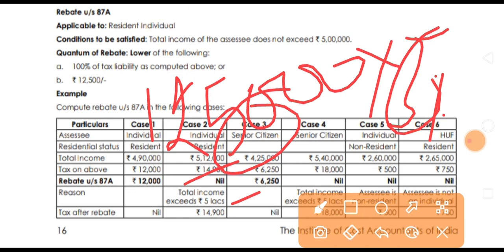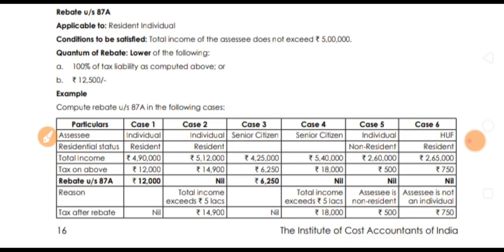As per the rebate condition, whichever is lower, 6,250 will be considered as the rebate. So the tax after rebate is nil.